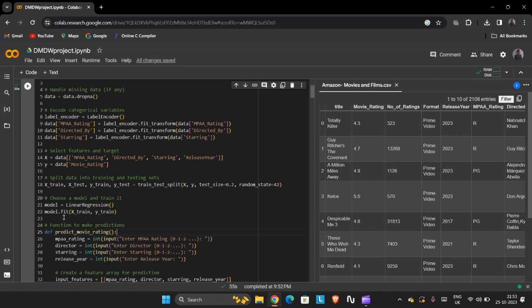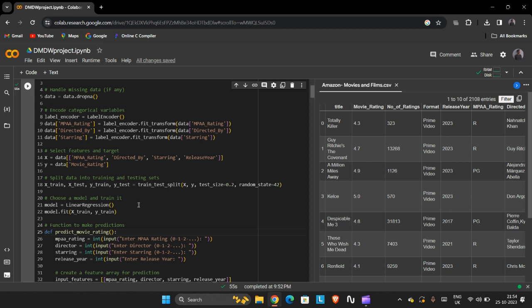And the next line splits the data into training and testing sets. That means part of the data is used for training, and the remaining data will be used for testing. Coming to the next one, this section initializes a linear regression and fits it to the training dataset using the X train and y train objects.